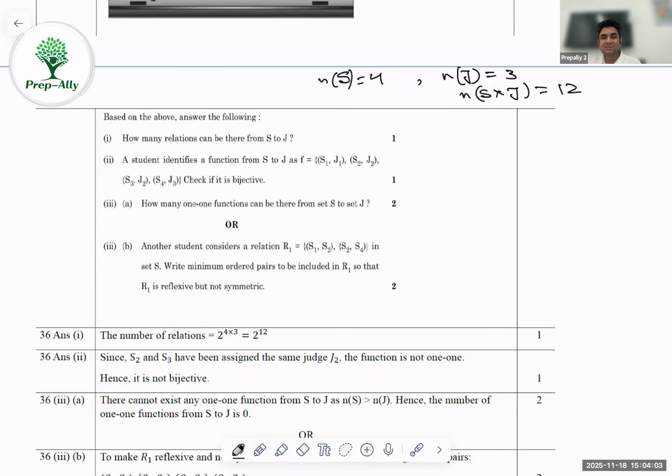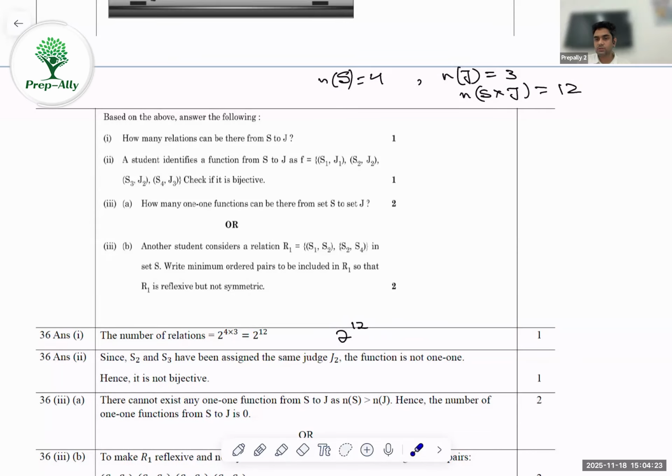Now, a relation is nothing but a subset of the Cartesian product. So we'll just say that the possibilities are 2 to the power 12. It's kind of a power set of it. So 2 power 12 directly gives the number of relations.